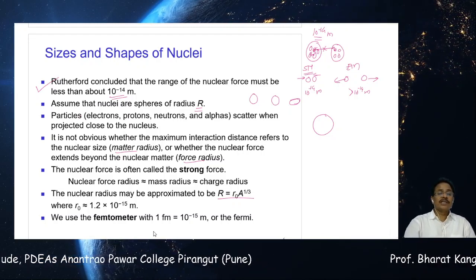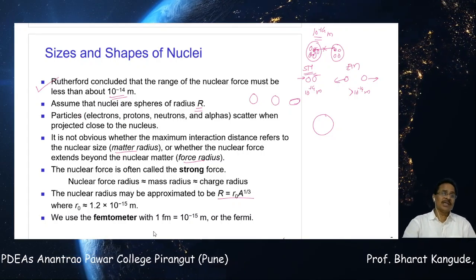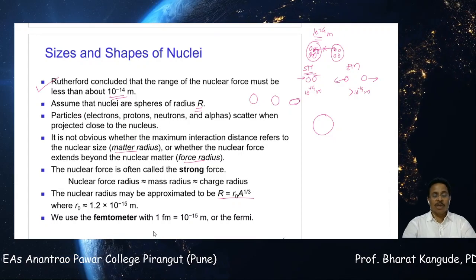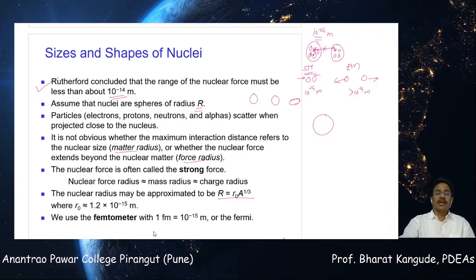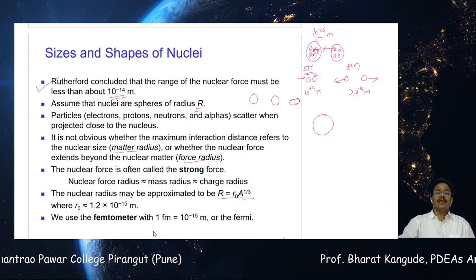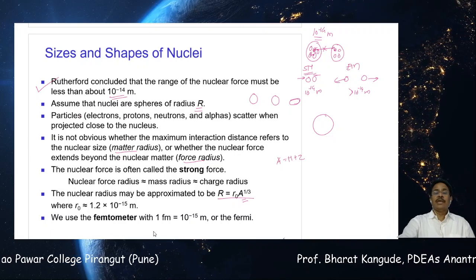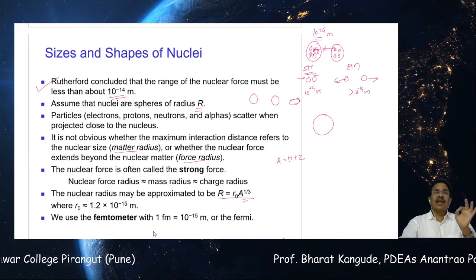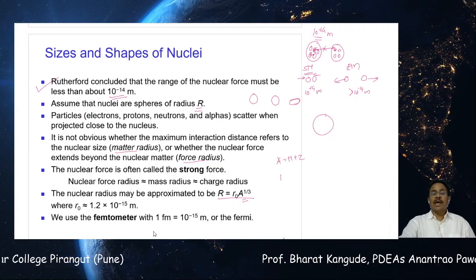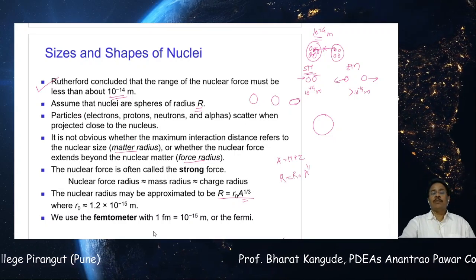The nuclear radius may be approximated. On the experimental data of all these elements, right from element number 1 to element number 110 or 115, it has been found that the radius of the nucleus and its mass number A, which is equal to N plus Z, are connected by a simple relationship, and this is given by R is equal to R0 times A raised to 1 by 3.